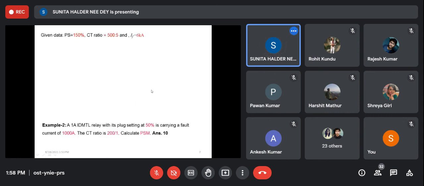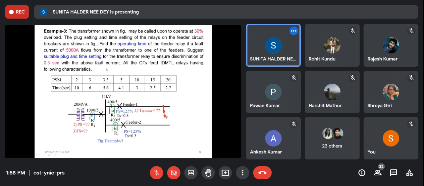Then it is written: suggest a suitable plug and time setting of the transformer relay. For the transformer relay, plug setting and time setting are not given. You have to suggest them to ensure a discrimination of 0.5 second. That means if this relay fails, this will operate after 0.5 second.